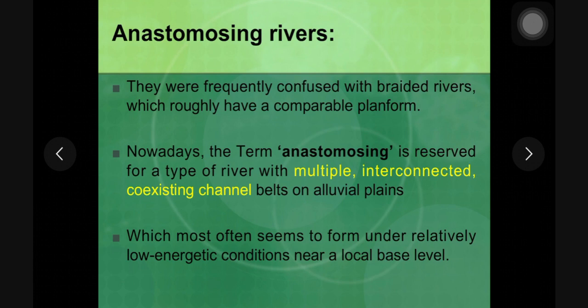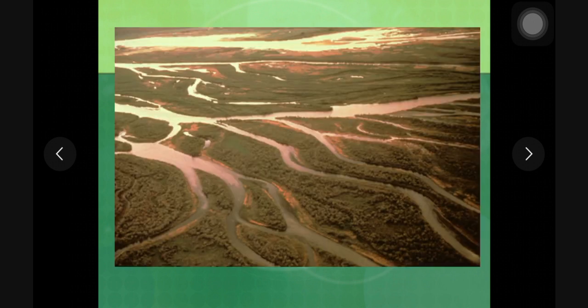These anastomosing river channels are mostly seen close to sea level or on the flat land on the coastal plains rather than in the mountains. The similarity with the braided river system is that here you can see multiple channels which are interconnected and coexisting. But their occurrences are different, and therefore these are differentiated from braided rivers. Now this is an example you can see here in the diagram.